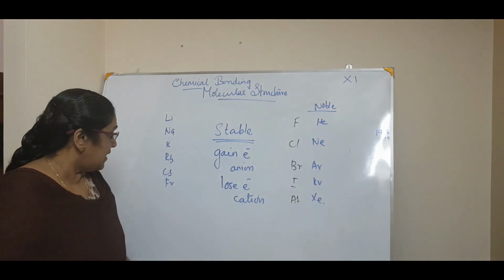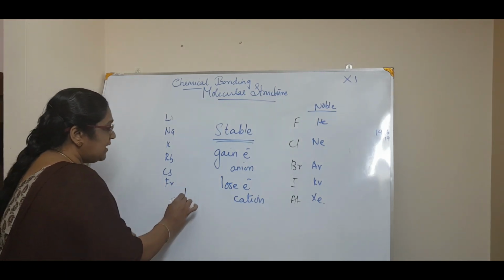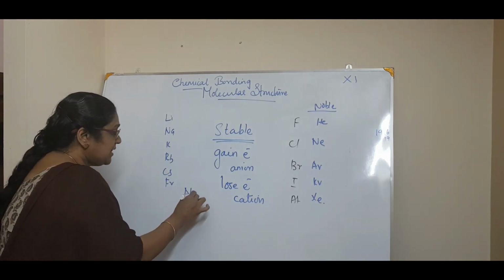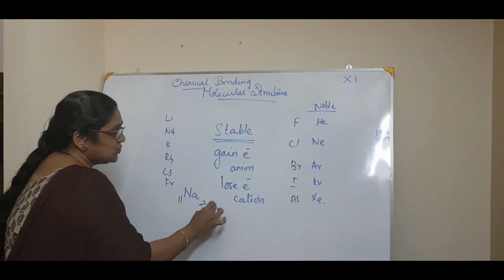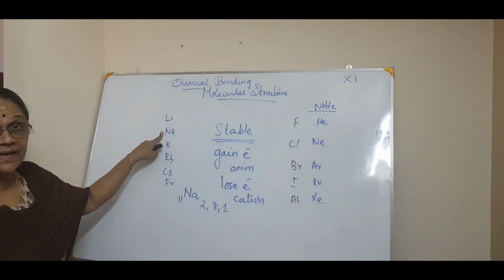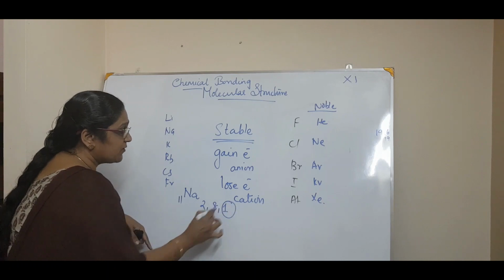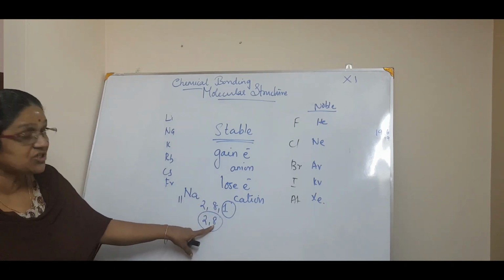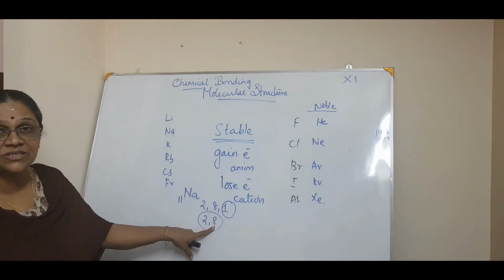If you see an example, lithium is 2, that is a duplet, that's an exception. The sodium, see, it is 2, 8 and 1. That is an alkali metal. Now it loses one electron to form what? To form an outer electronic configuration of 8. So a stable configuration. You know that.